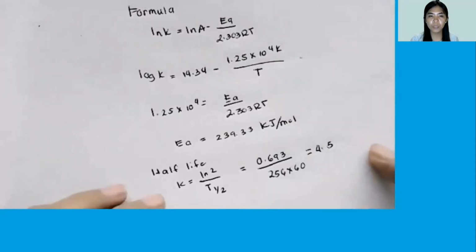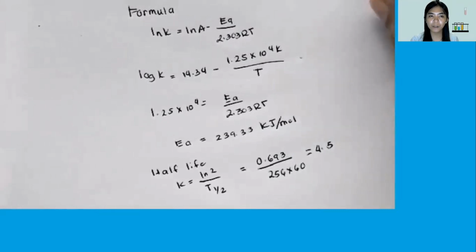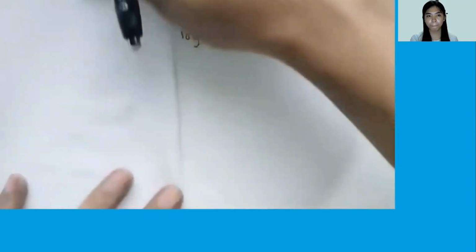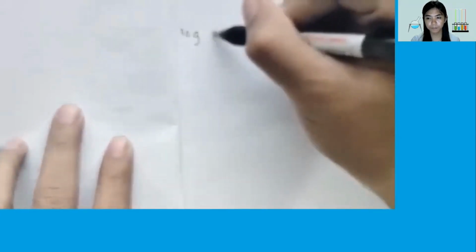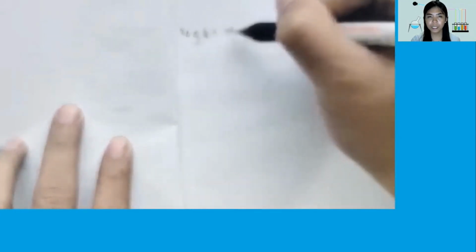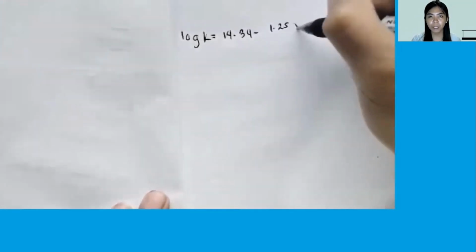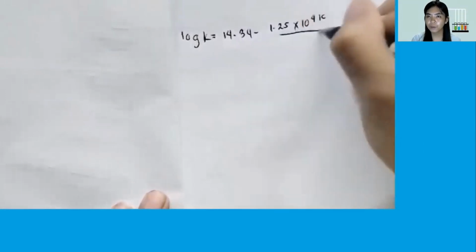Using the formula given in the problem, log of k is equal to 14.34 minus 1.25 times 10 raised to 4 over T. So we will substitute the values we derived from the computation earlier.